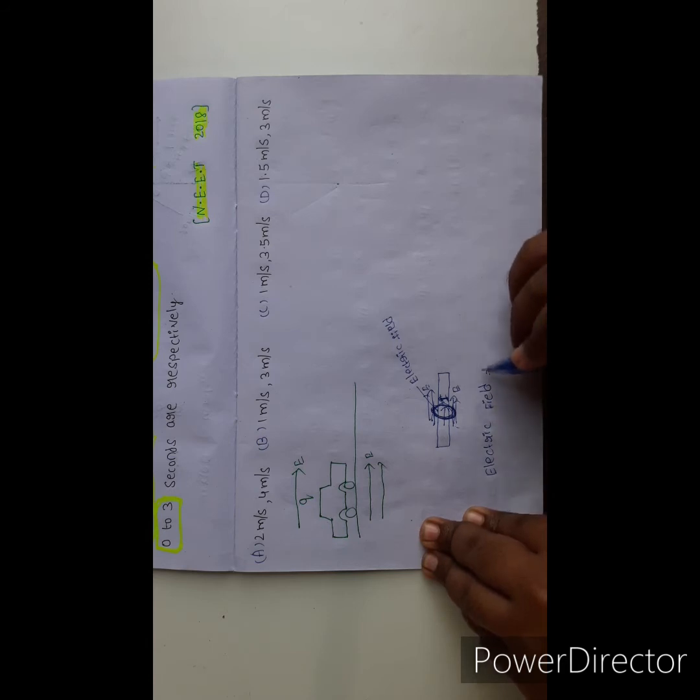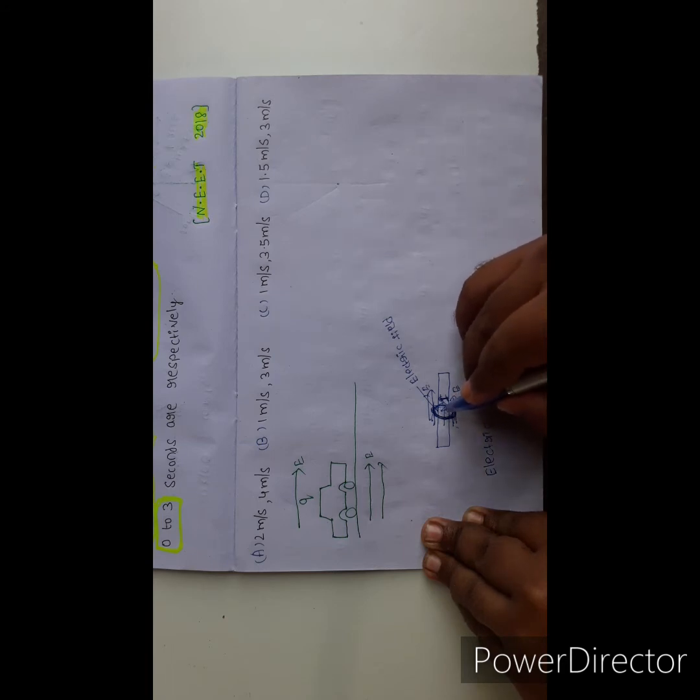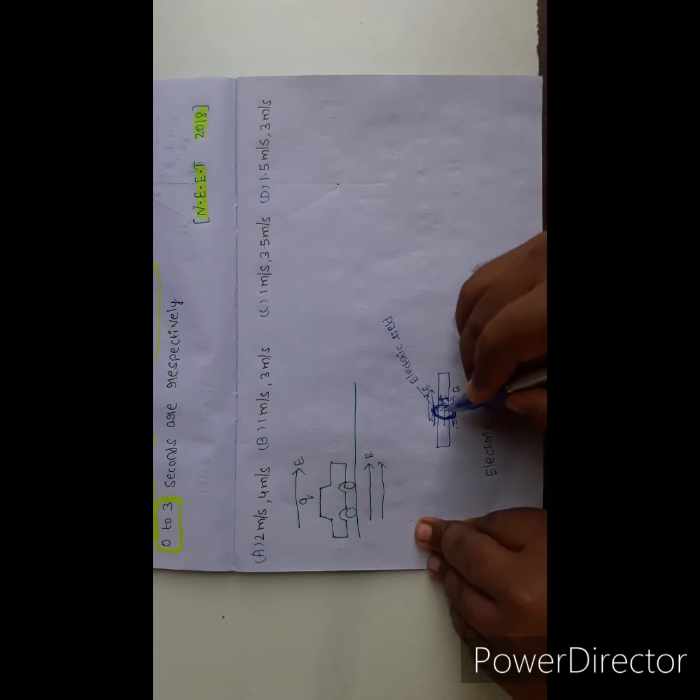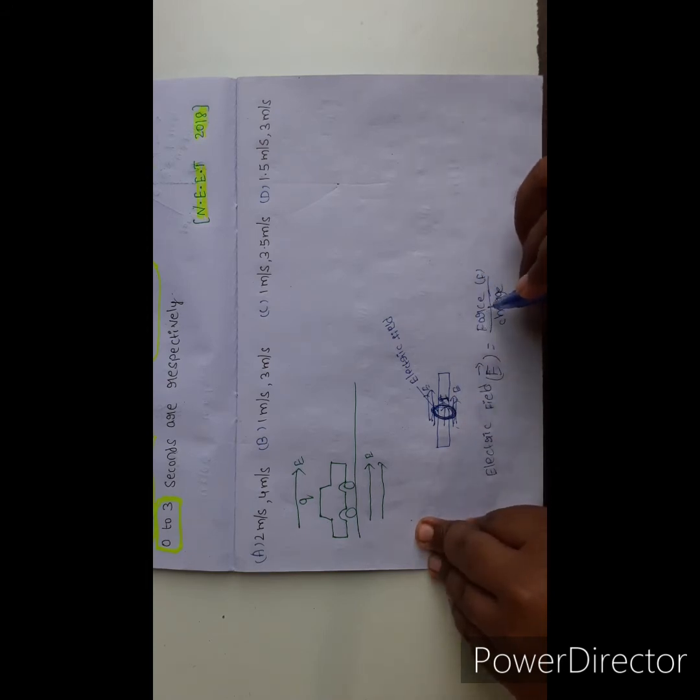So electric field, denoted by capital E, equals force by charge. Here force means the attractive or repulsive force developed in the field, which acts on the charge.